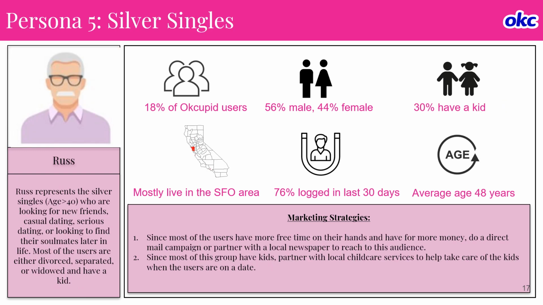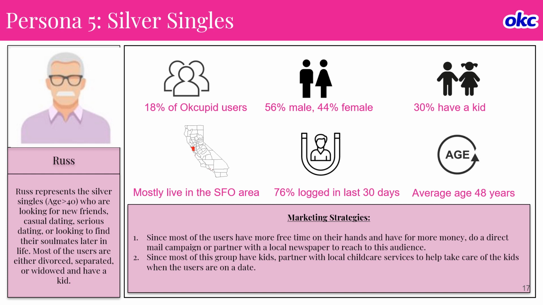And the fifth one is silver singles. So Rust represents the silver singles who are looking for new friends, casual dating, or looking to find a soulmate later in their life. Most of the users are either divorced, separated, or widowed and have a kid.